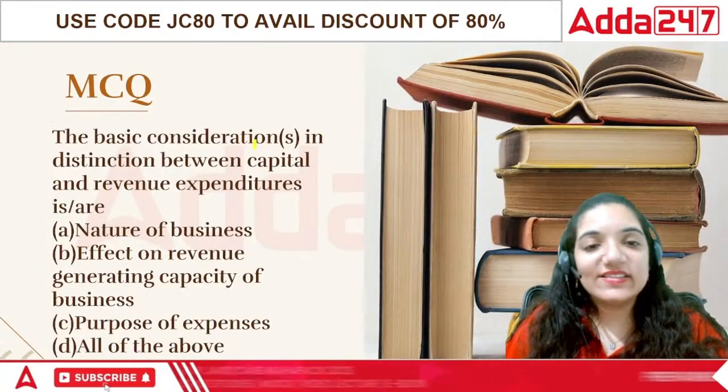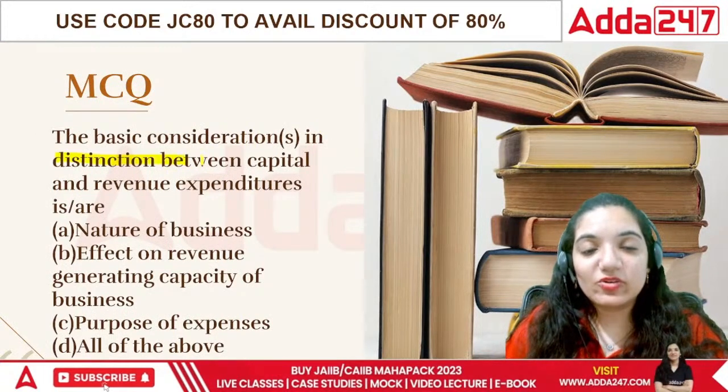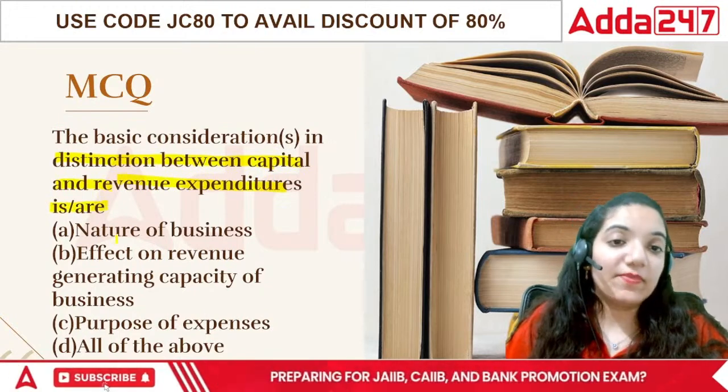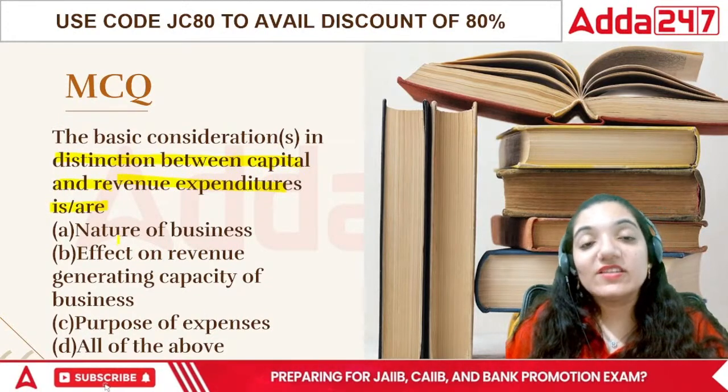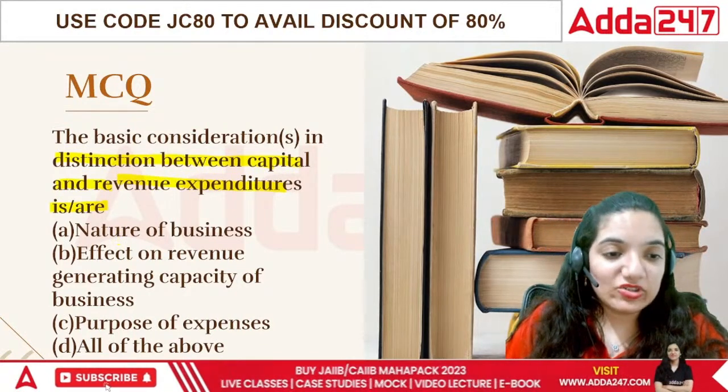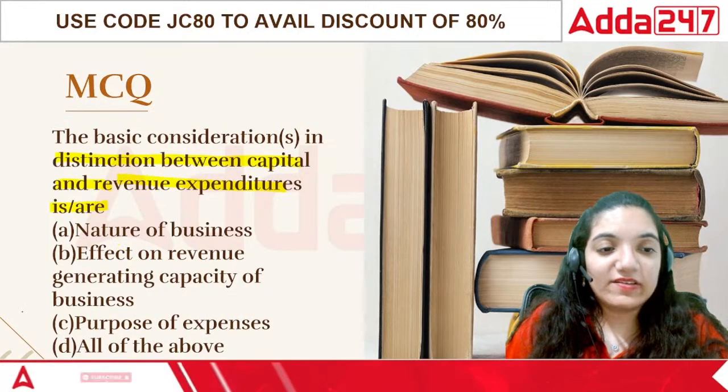The basic considerations in distinguishing between capital and revenue expenditures are as follows. There's a thin line of difference between capital and revenue expenditures. What are the different areas?